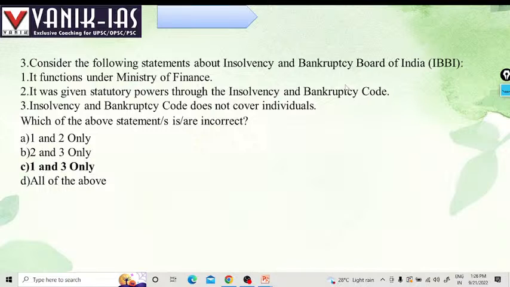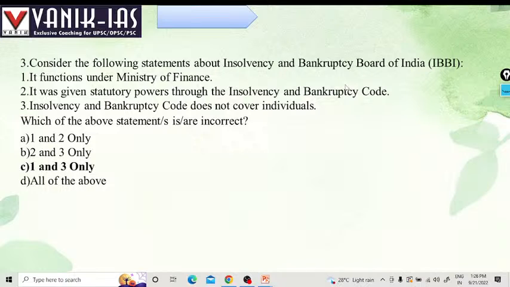the Insolvency and Bankruptcy Board of India. Why is this in the news? Banks suffer from a big problem, NPA, non-performing assets.